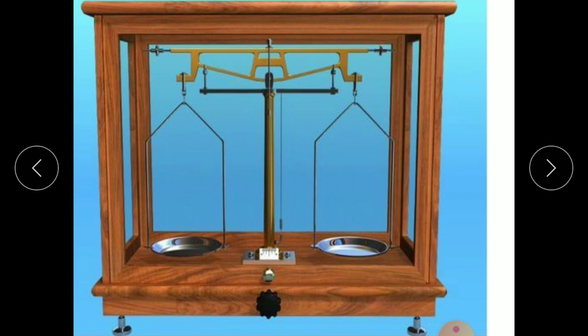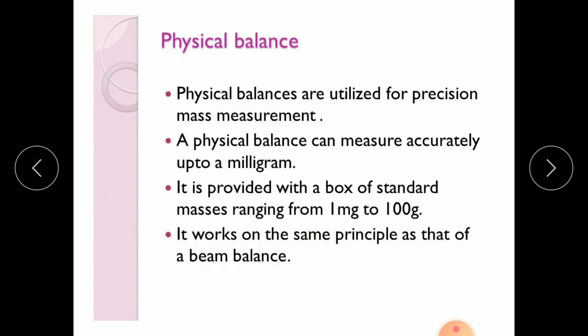For this physical balance we use weights of 100 milligram, 20 milligram, 50 milligram, 1000 milligram, 1 kg, etc. The physical balance is used for precision mass measurement and can measure accurately up to a milligram. It is provided with a box and stand. Masses range from 1 milligram to 100 gram. It works on the same principle as the beam balance.